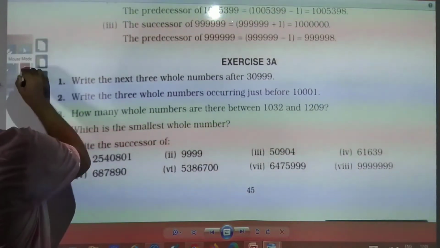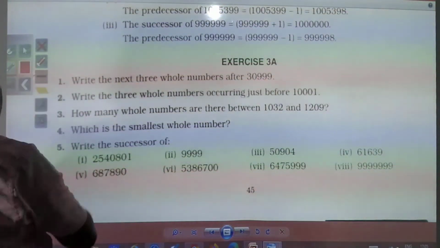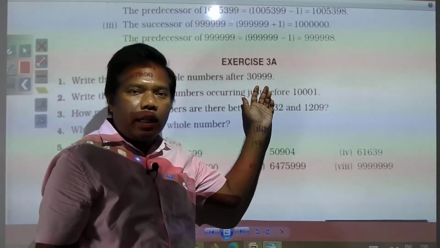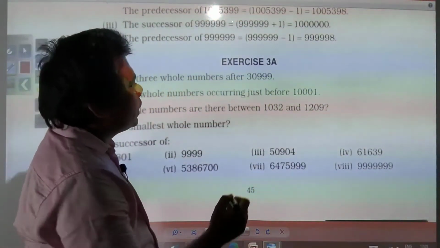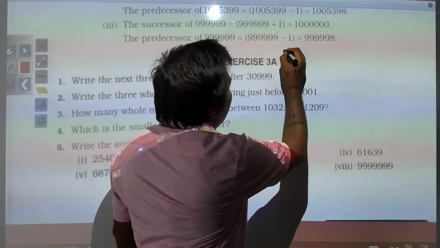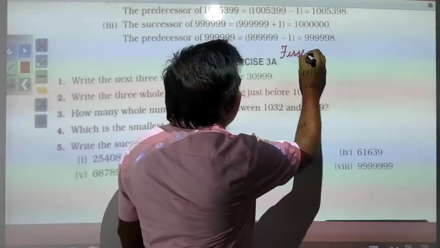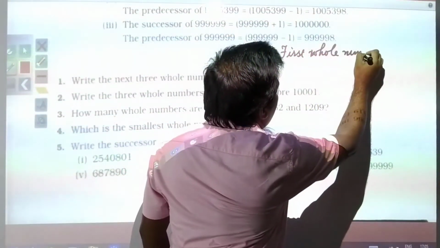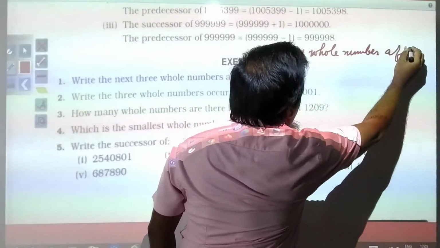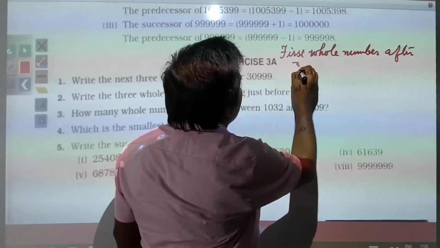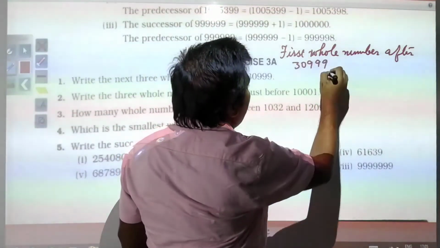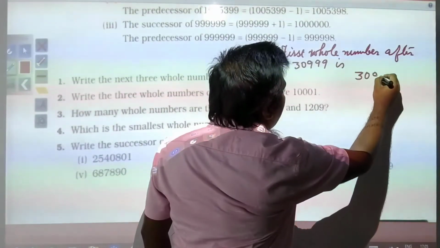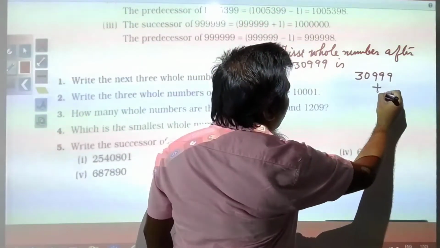So now we'll start our questions. First question we have: write the next 3 whole numbers after 30,999. As last day also it was explained, the first whole number after 30,999 is 30,999 plus 1.